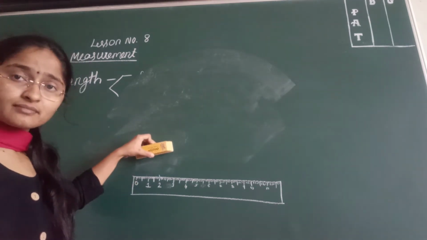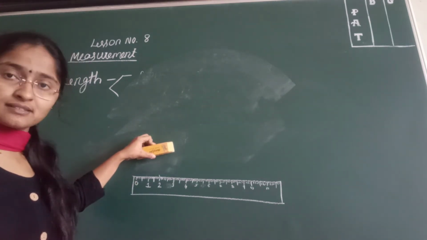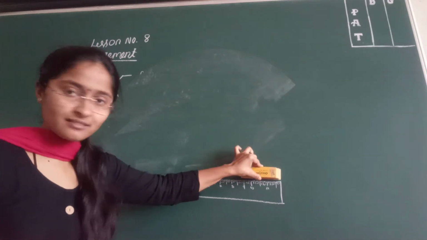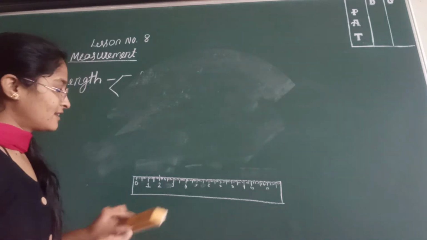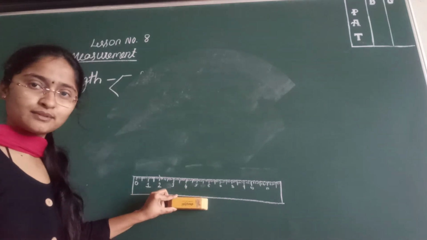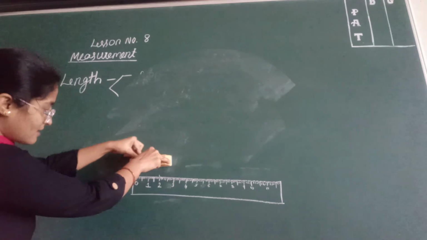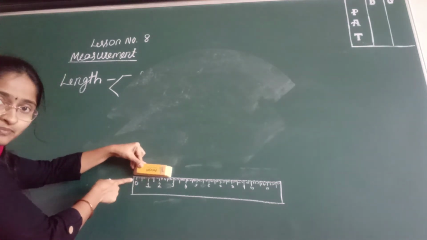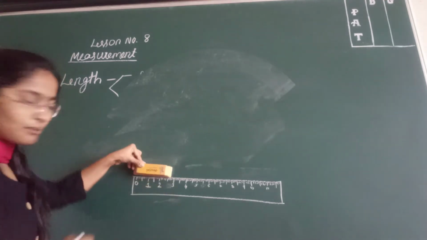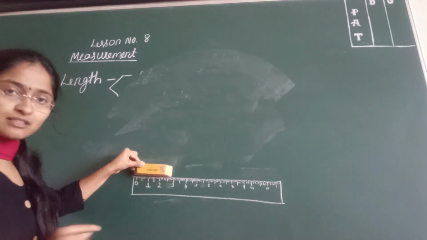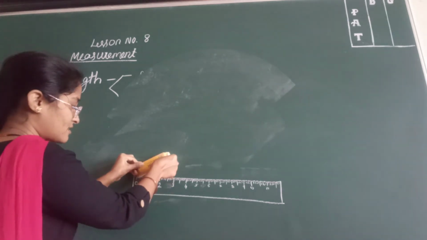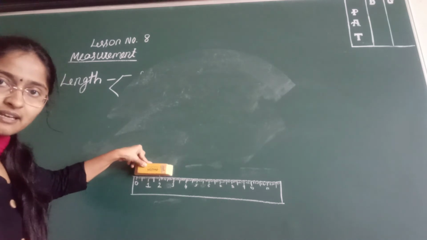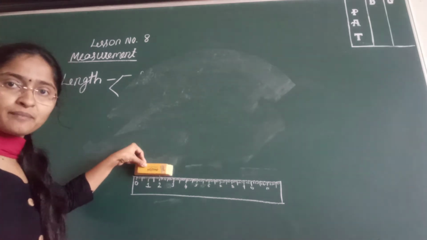So now where do you need to keep the duster to measure the length of it? Here? No. From here? No. From here? No. The starting point of the duster should always be at 0. Then you need to count the number. Always you need to keep it like this only. You should not keep it like this. Always keep it in a straight line. So now count the numbers on the scale.